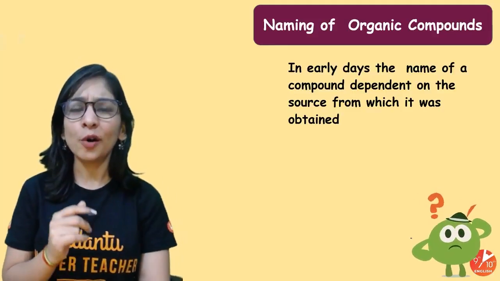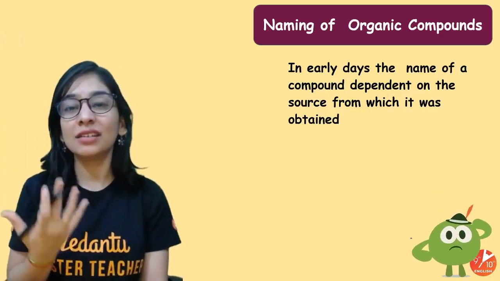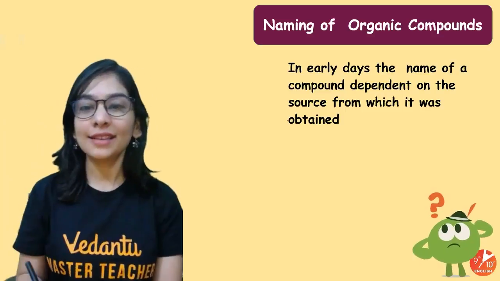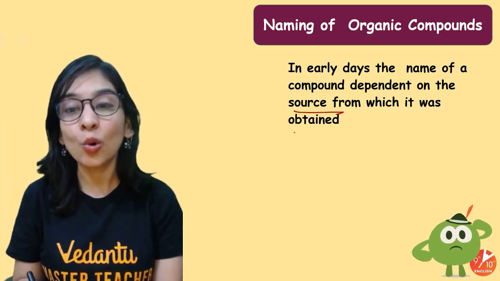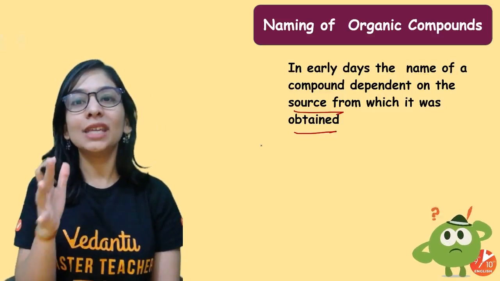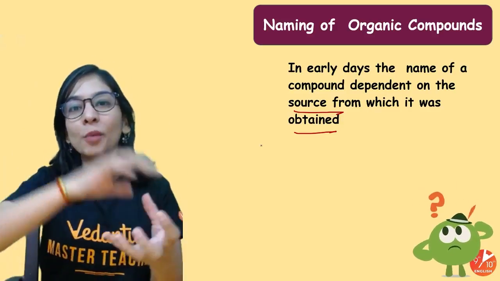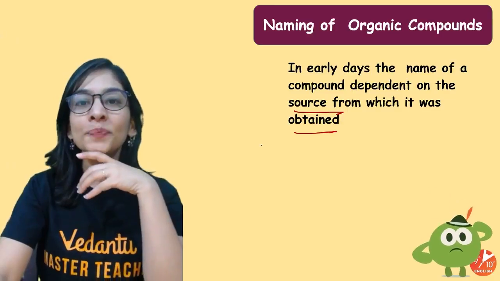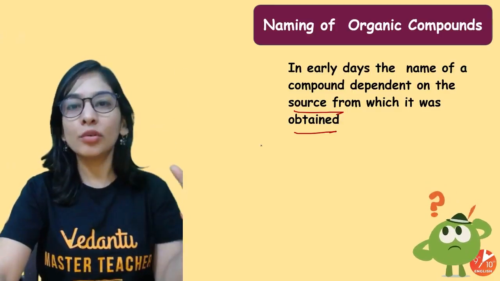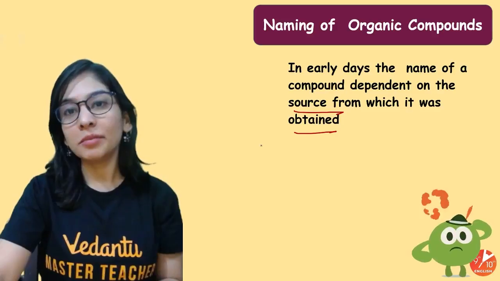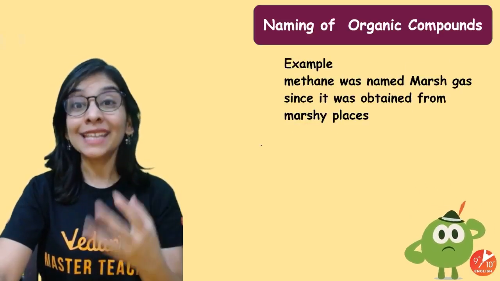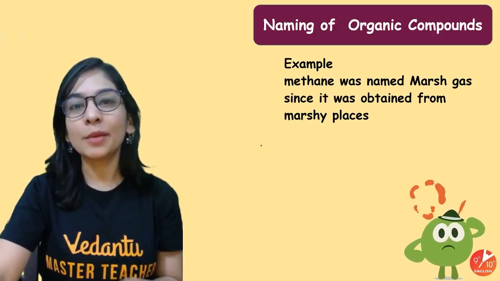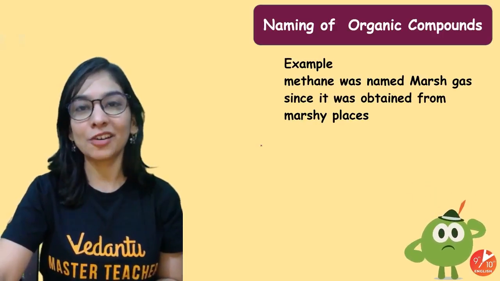Naming of organic compounds: first of all, when it started and which organization did that. Let's talk about that. In early days, the name of a compound depended upon the source from which it was obtained. I'll give you the entire list of which compound was obtained from which source, and that's how we used to name it. But then after so long, organic compounds became more and more, around 10 to 20 million, and it was getting difficult day by day to name them. And then they decided there must be some rules and regulations. So we'll talk about that as well.